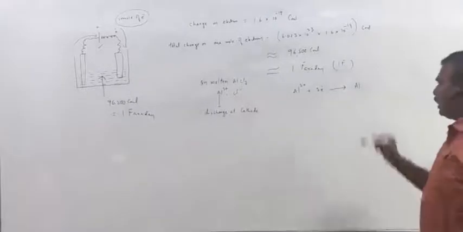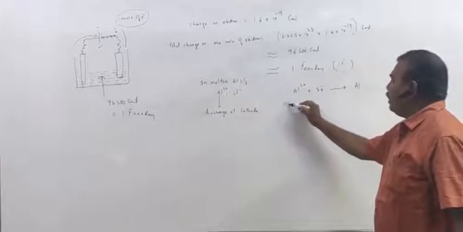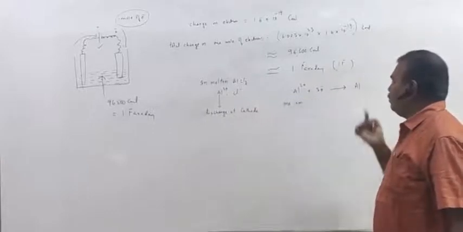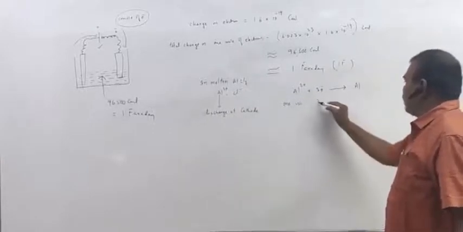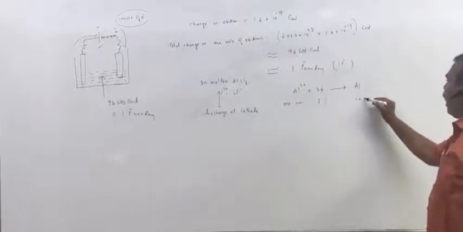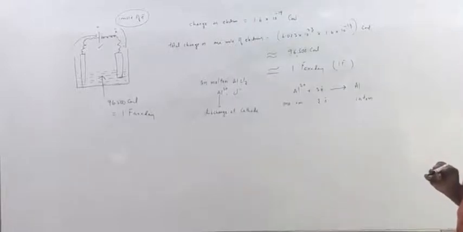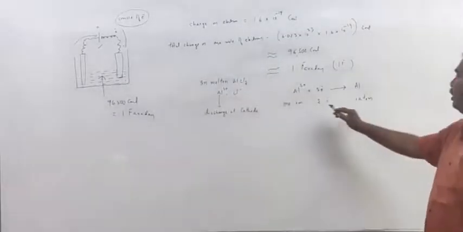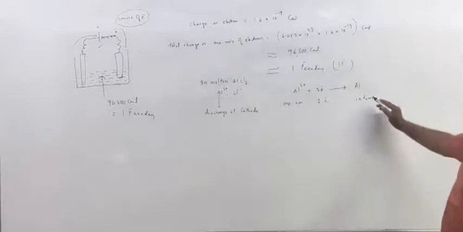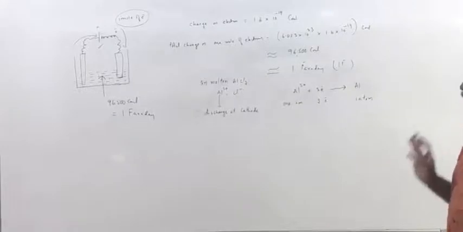Right. Let us understand this equation simply. One Al3+ ion gains 3 electrons, thereby one atom will deposit. One ion, Al3+ ion, to lose its charge, to discharge at cathode, requires 3 electrons, thereby one atom of aluminum deposits on the cathode.